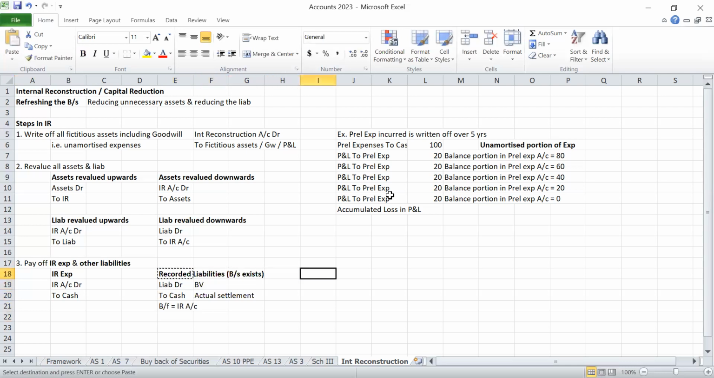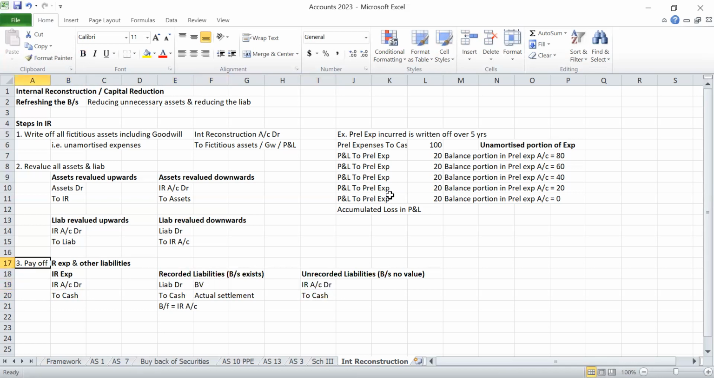Like that, some unrecorded liabilities are paid. That means there is no value in the balance sheet. Correct? Recorded means some value is in the balance sheet. Unrecorded means there is no value in the balance sheet. In this situation, the liability will not have any book value, so I cannot debit the liability. So internal reconstruction account debit to cash. This will be the entry.